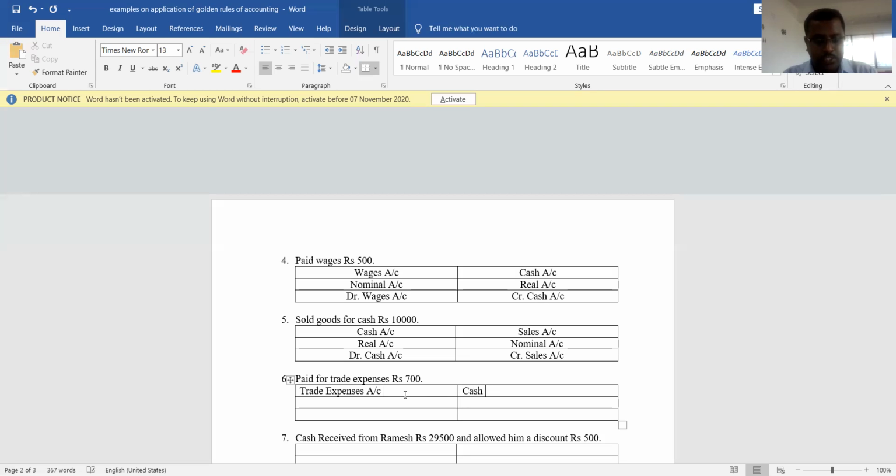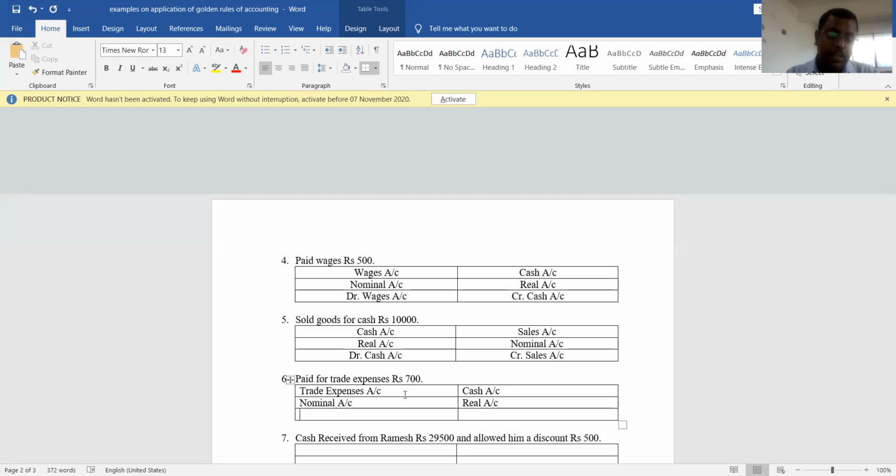It is a cash account. Another account is a cash account. Fine. Trade expenses is which account? It is a nominal account because it is expenditure. Cash account is which account? It is a real account because it is an asset. Okay.